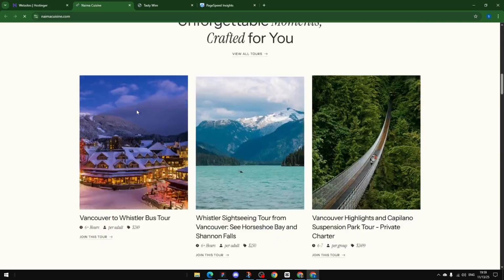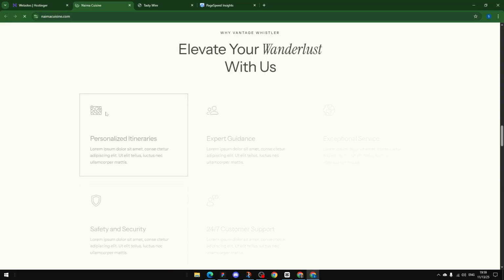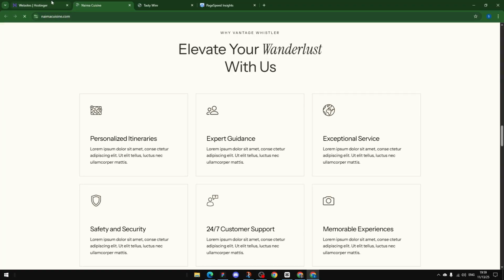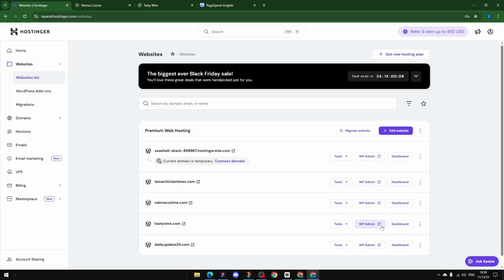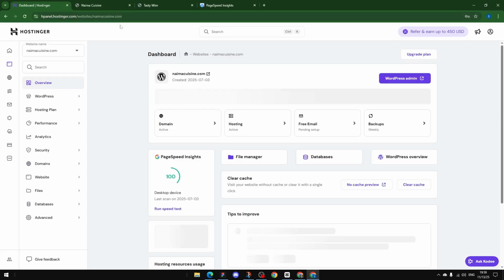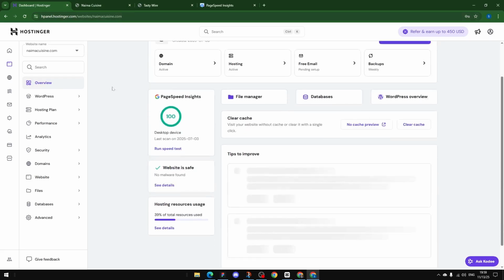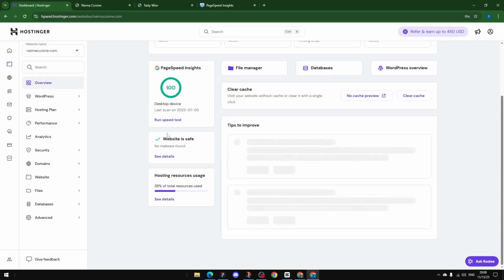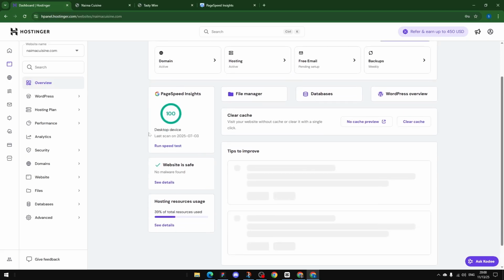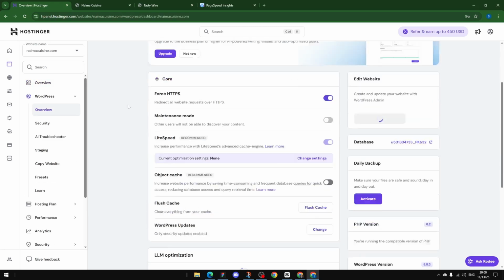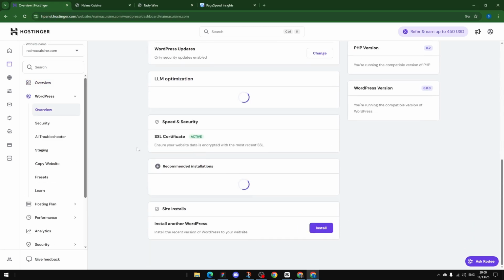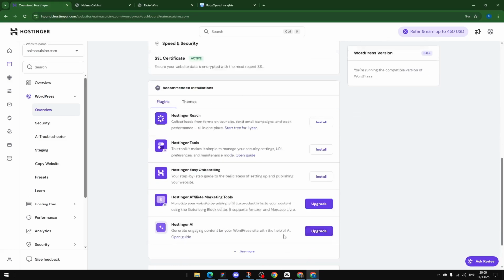This is very slow and very sluggish. I want to start over. Okay, go ahead, see the dashboard, not WP admin, dashboard. Okay, now scroll down. WordPress overview. And after that, scroll down. Install another WordPress.